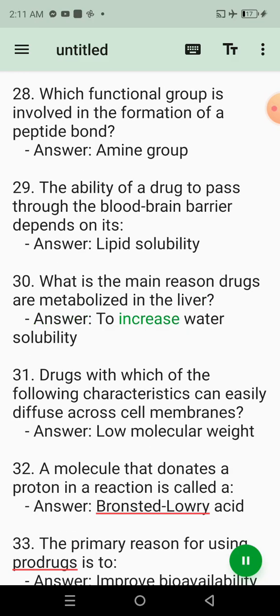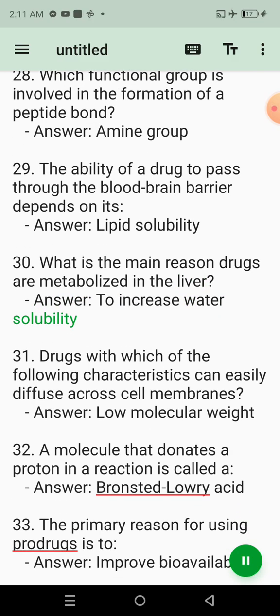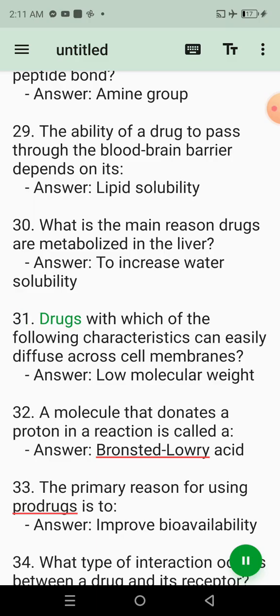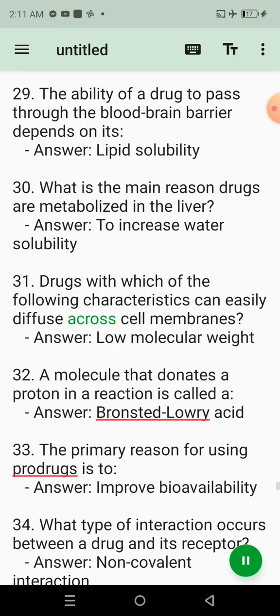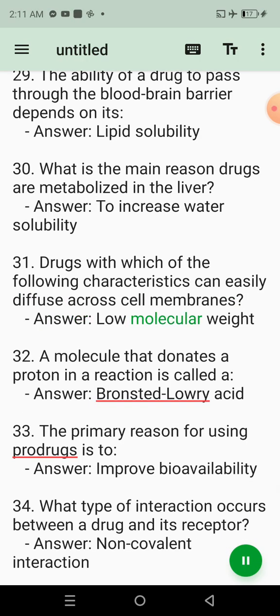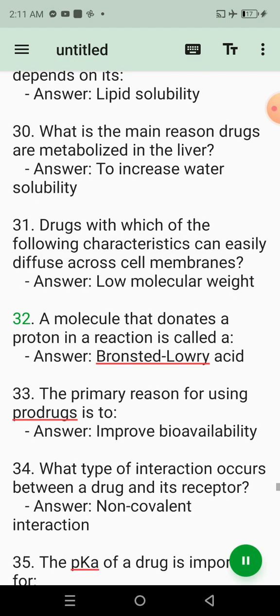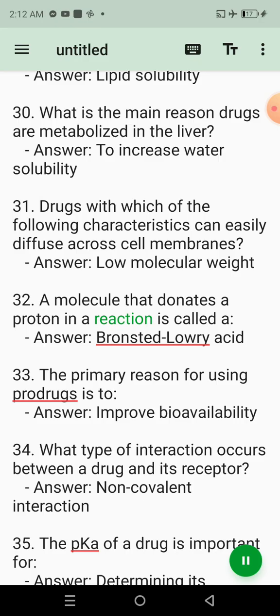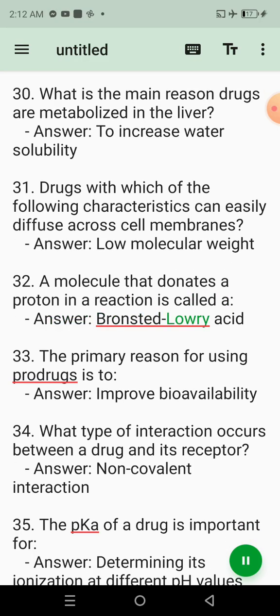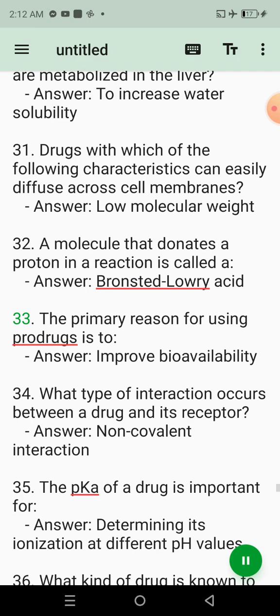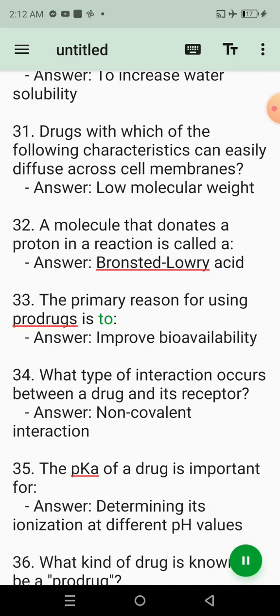30. What is the main reason drugs are metabolized in the liver? Answer: To increase water solubility. 31. Drugs with which of the following characteristics can easily diffuse across cell membranes? Answer: Low molecular weight. 32. A molecule that donates a proton in a reaction is called a? Answer: Bronsted-Lowry acid.